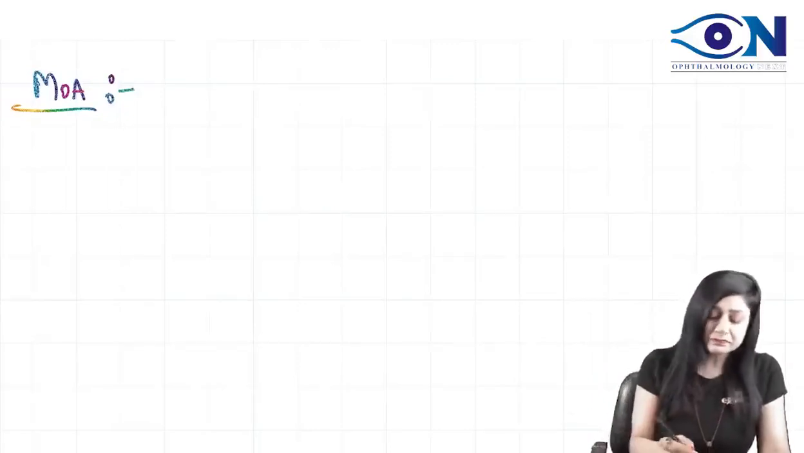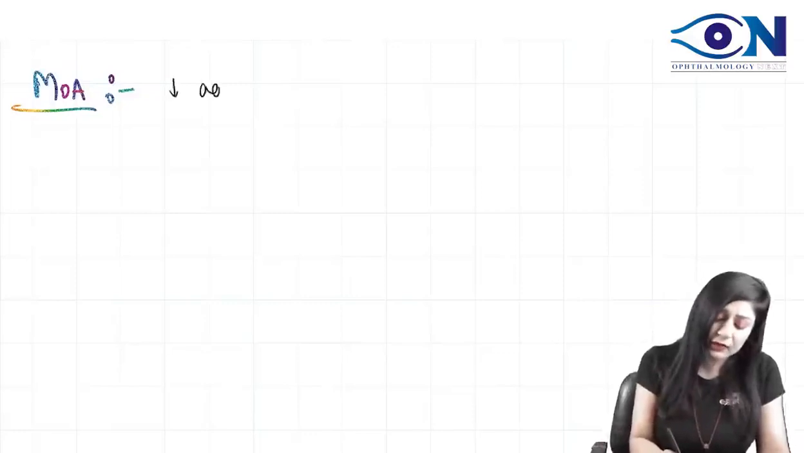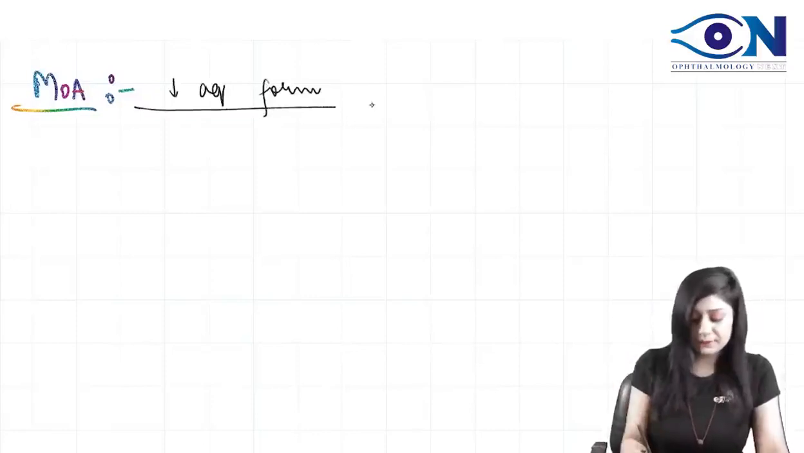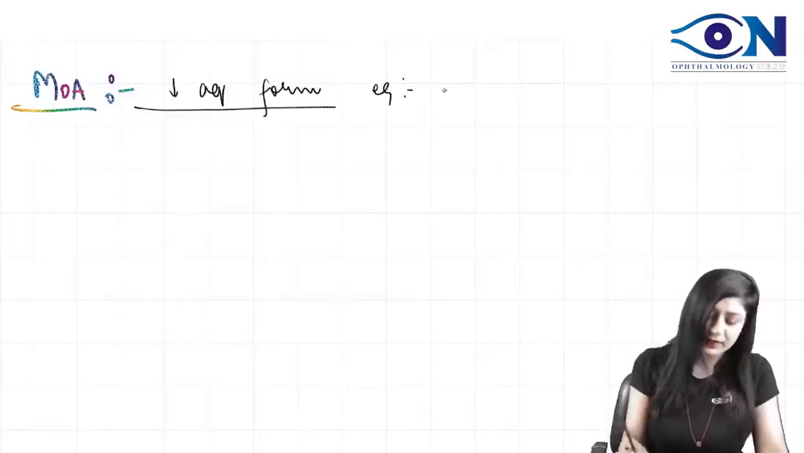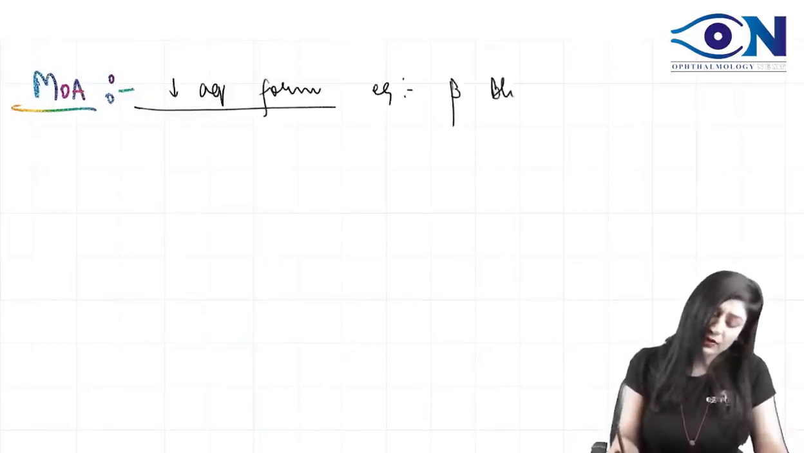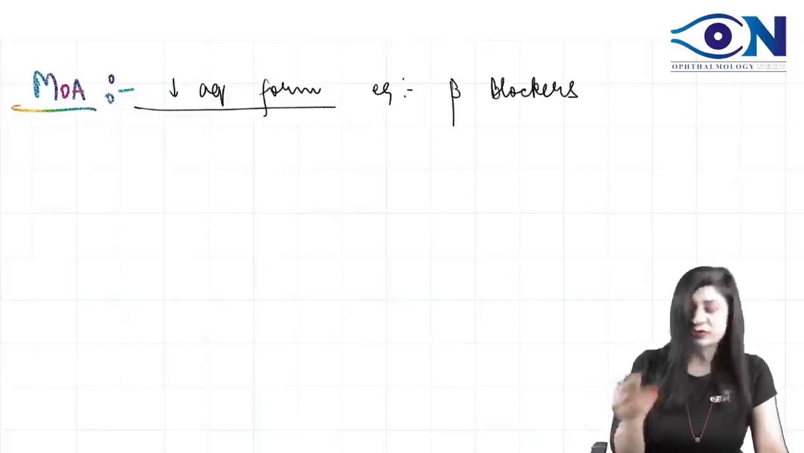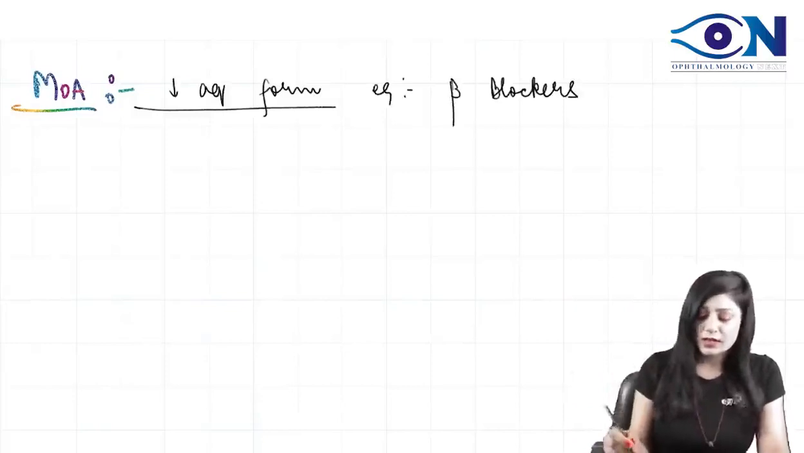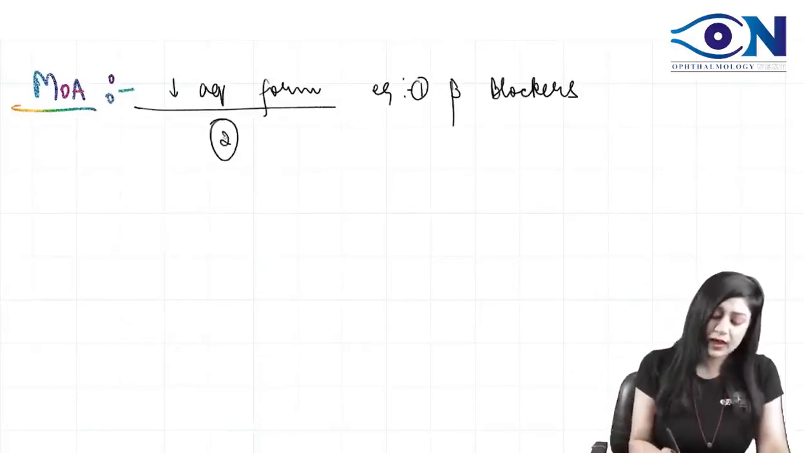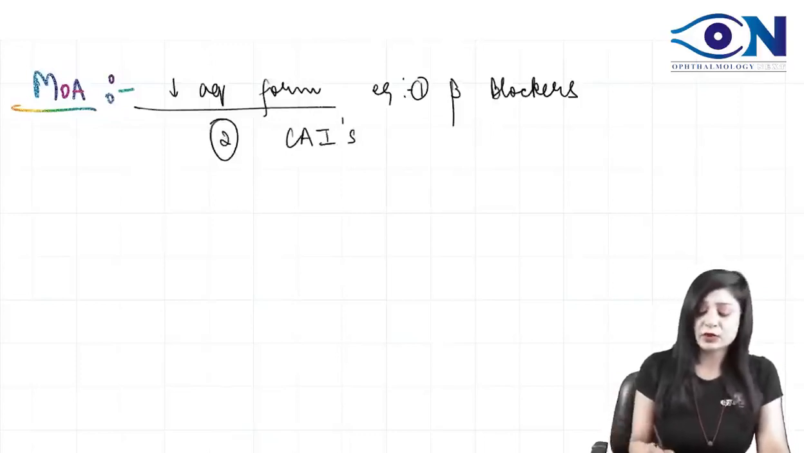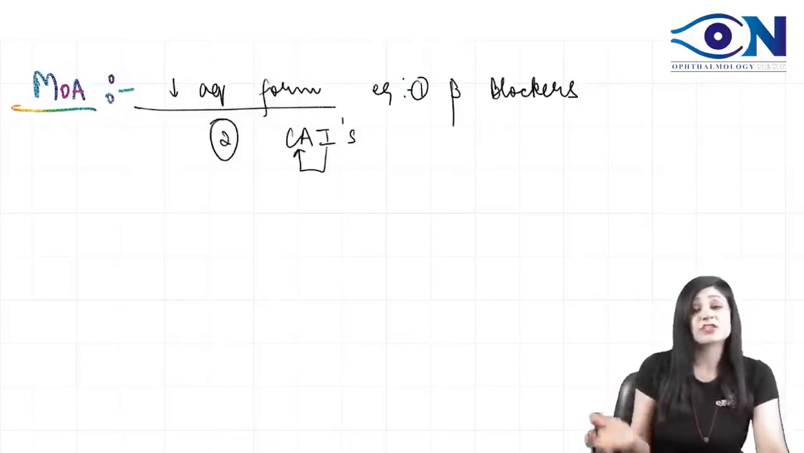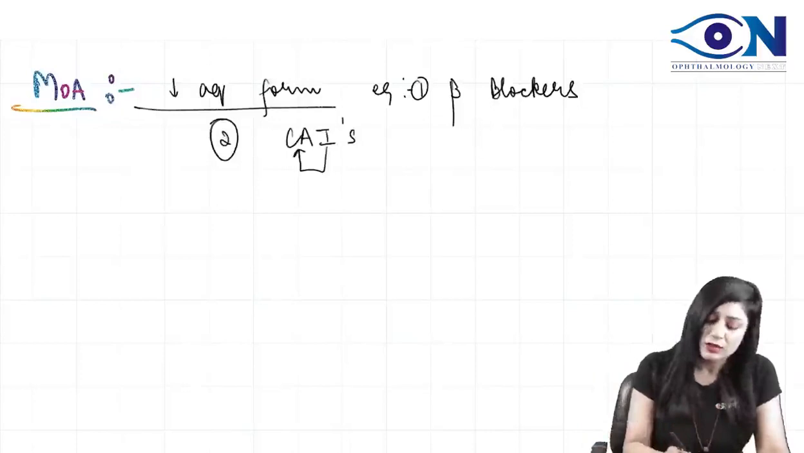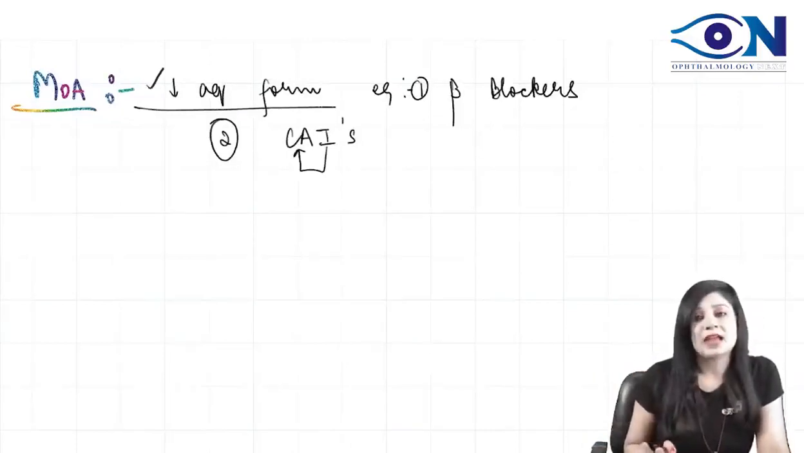So see here, decreased aqueous formation. One example is the beta blockers. Beta blockers act on the beta receptors which are responsible for the aqueous formation, so obviously they will decrease the aqueous formation. Then number two, we also have the carbonic anhydrase inhibitors. Carbonic anhydrase inhibitors act on the enzyme carbonic anhydrase, which is responsible for aqueous formation, so they are also going to decrease the aqueous formation.